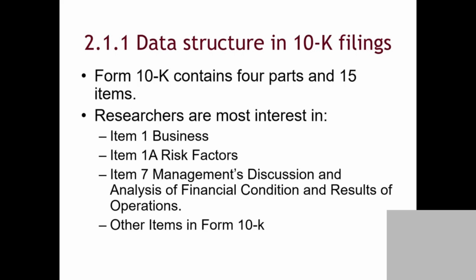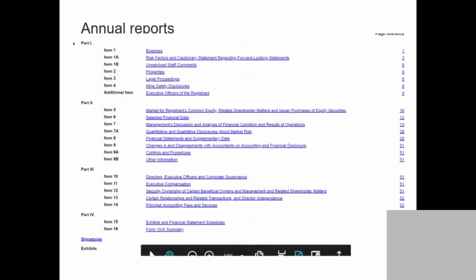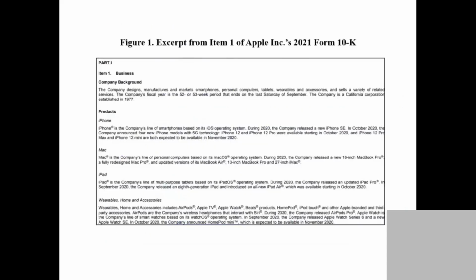These are what I want you to understand by the end of today. So you can see this is the annual report, with Item 1, Item 1A, and Item 7. We have so many items, so we are going to pick four items and go one by one to understand what each item is about and what the use case of that item is using AI.